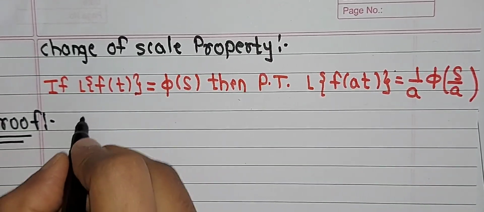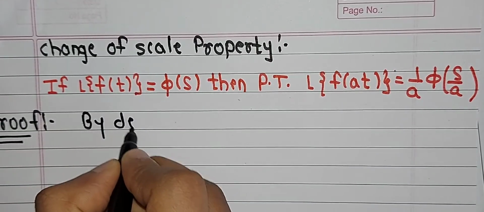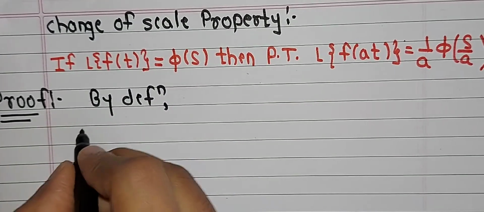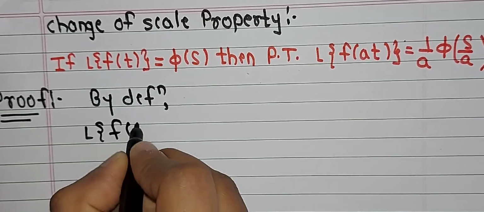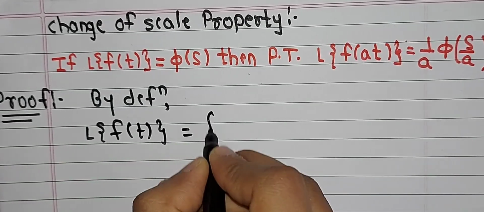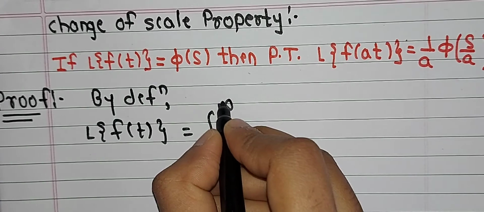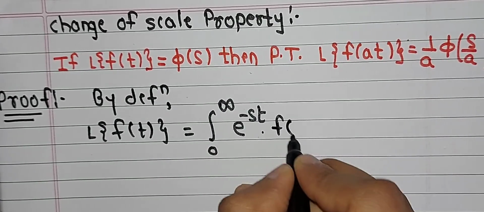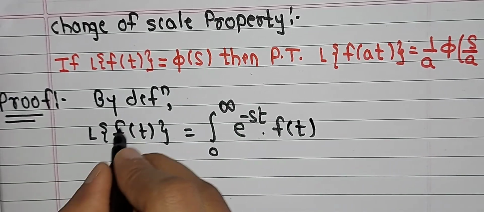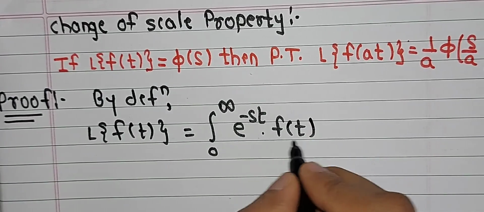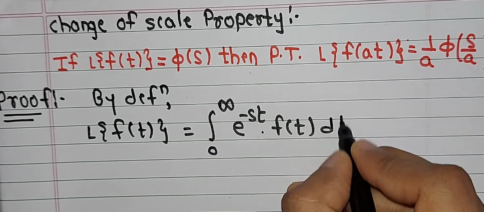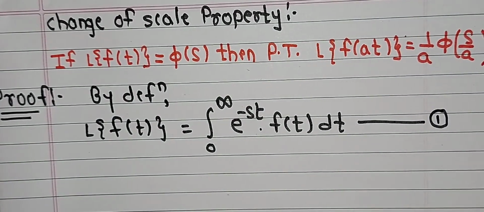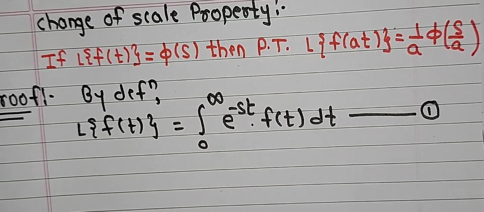To prove this, just consider our given condition, that is our definition of L of f(t), which we already discussed in lecture number 1. By definition, the Laplace transform of f(t) is the integration from 0 to infinity, the range of t, of e raised to minus st, the first function, into f(t), the second function, dt. This is my equation number 1, true because of the definition of the Laplace transformation.